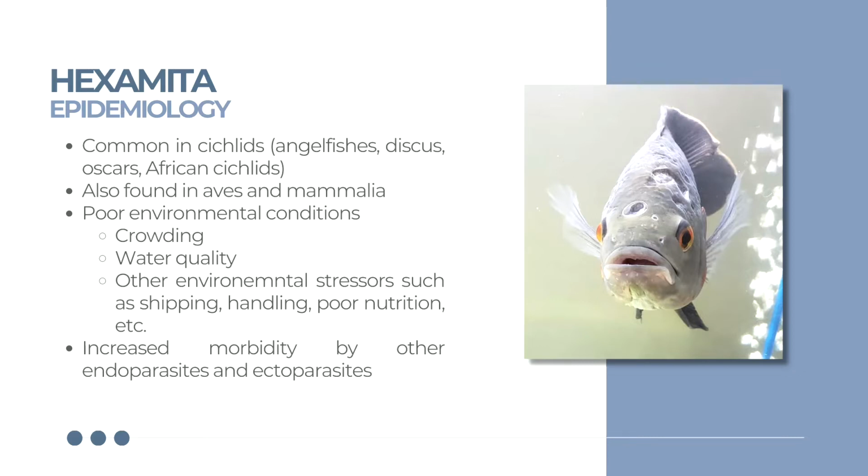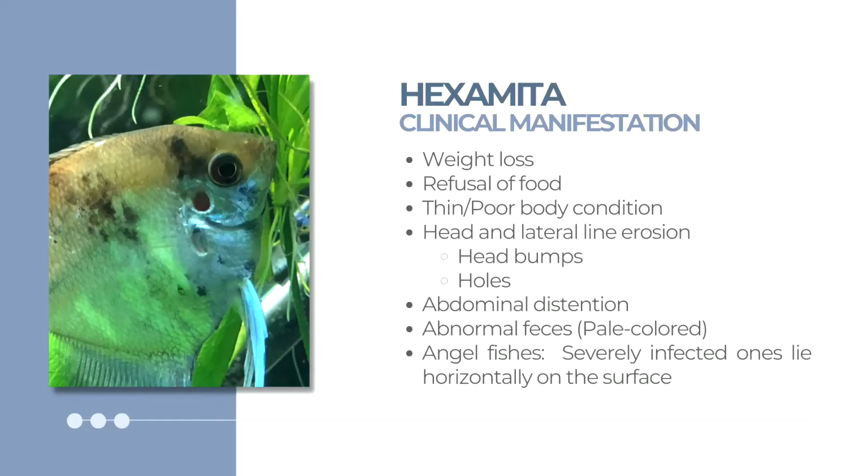For cichlids, extreme population or crowding within a certain place such as an aquarium and poor water quality influence the prosperity of the genera. Other environmental factors include shipping and handling when the animals are transported and contained in a substandard environmental condition, and improper nutrition. Infected animals also have increased vulnerability when other parasites compromise the immune response. As Hexamita invades the body, the immunity of the host is compromised.